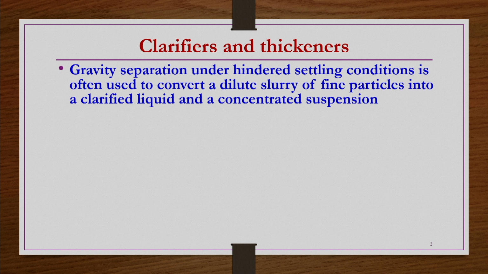There will be different regions of settling where the velocity may be constant or rapidly decreasing to a certain extent, and then another region where it decreases very slowly. This process is in general carried out in large open tanks called clarifiers or thickeners.